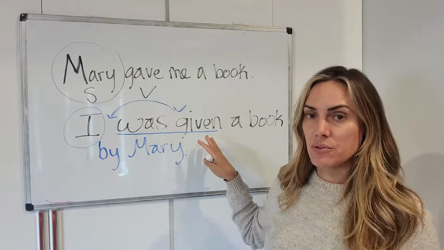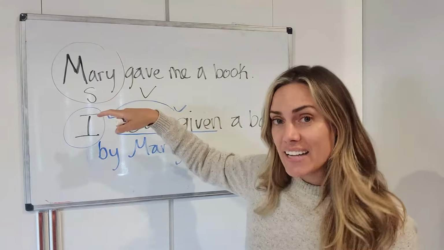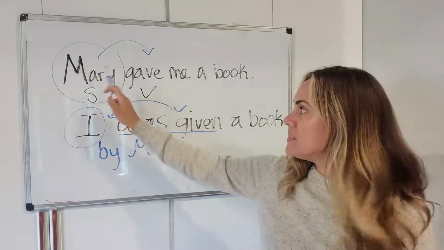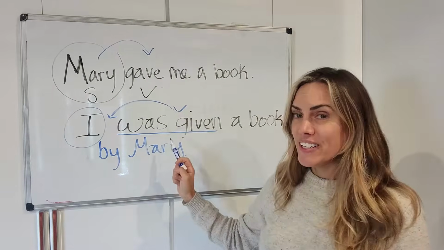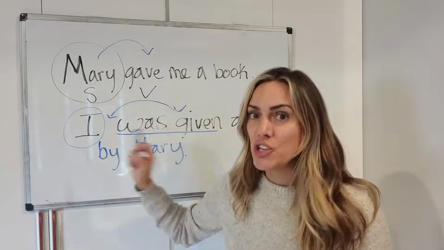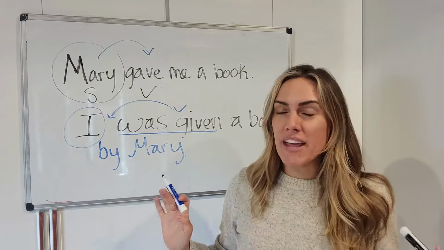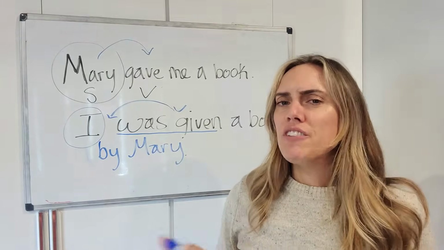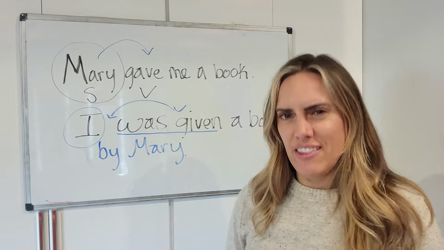This is the passive voice. Whereas in an active voice sentence, the subject is doing the verb. Subject does the verb. Here, the verb is done to the subject. That's really the main difference, okay? But we'll talk about why later. But first, let's talk about what's happening in the grammar.